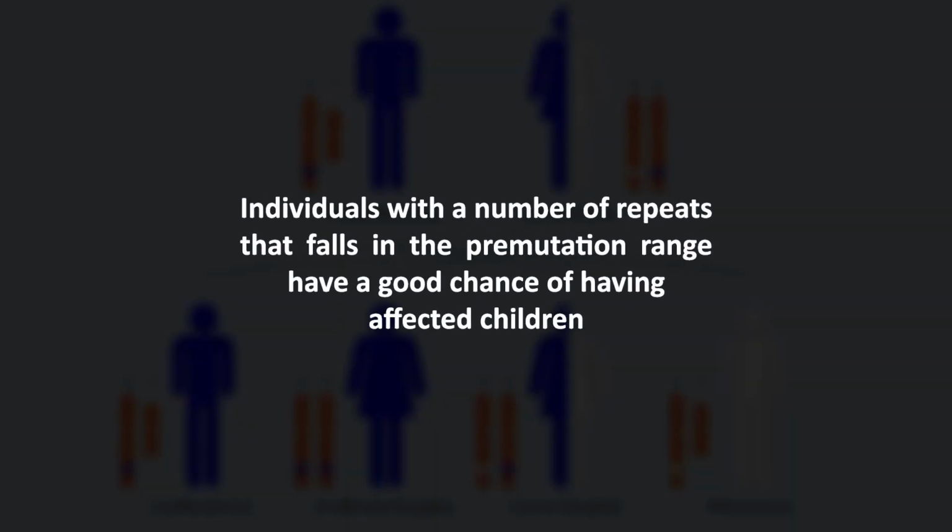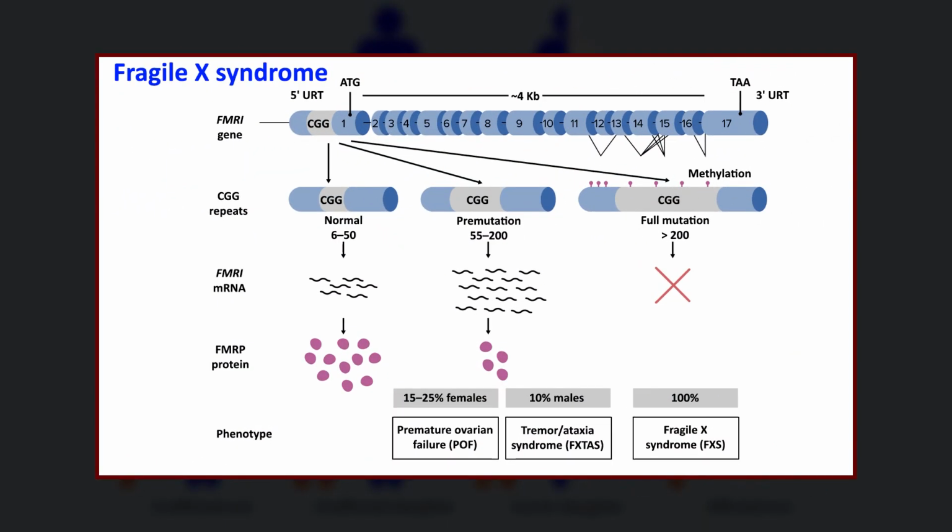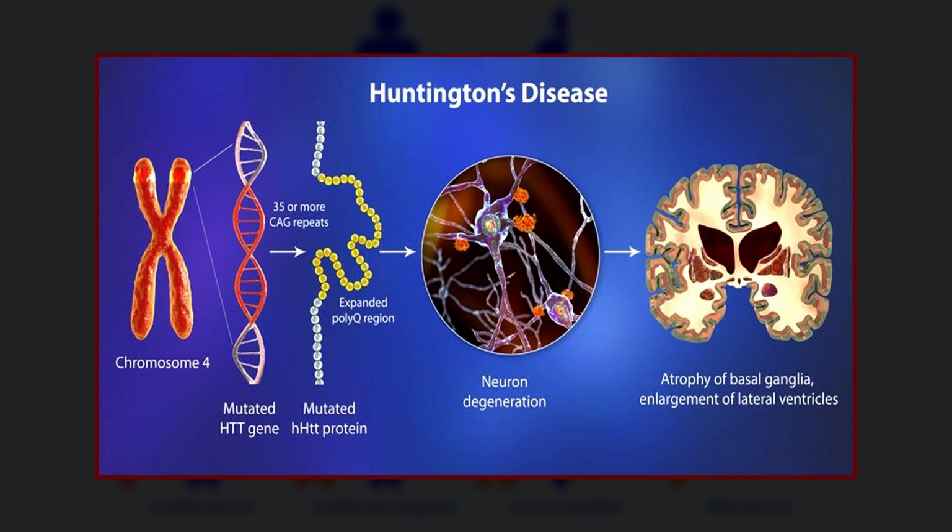Individuals with a number of repeats that falls in the premutation range have a good chance of having affected children. Those who progress to affected states will exhibit symptoms of their particular disease. Prominent trinucleotide repeat disorders include Fragile X syndrome and Huntington's disease. In the case of Fragile X syndrome, it is thought that the symptoms result from the increased methylation and accompanying reduced expression of the Fragile X intellectual disability gene in individuals with a sufficient number of repeats.